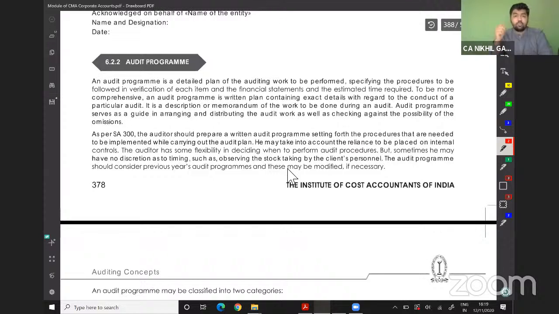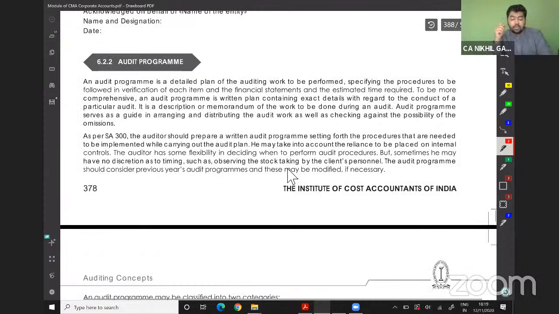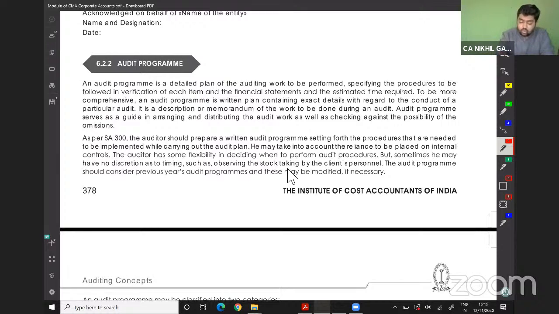So audit program. An audit program is a detailed plan of audit work to be performed, specifying the procedure to be followed in verifying each item in the financial statements and the estimated time required. To be more comprehensive, an audit program is a written plan containing exact details with regard to the conduct of the particular audit. It is a description or memorandum of the work to be done during an audit.